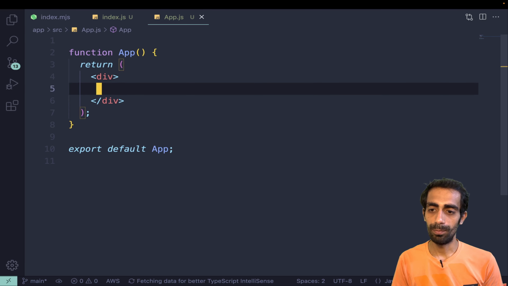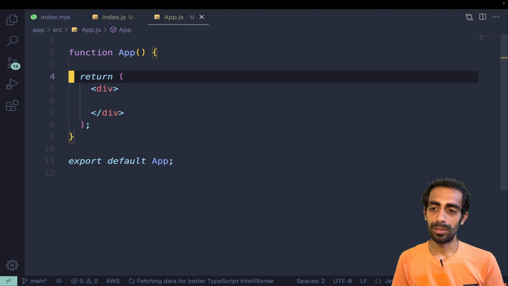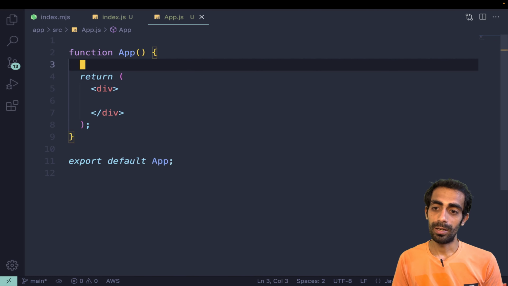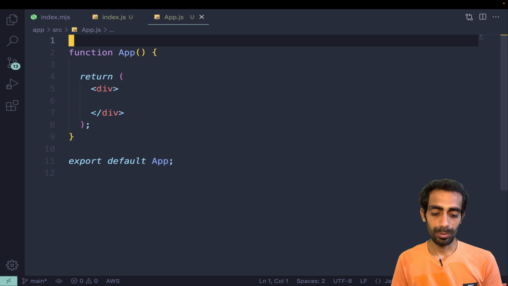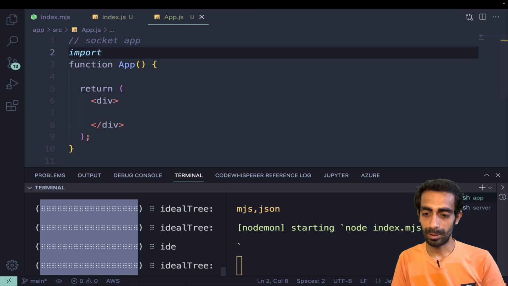And here we go. Now we need to use useState to get the data, and we need to use useEffect. These two things are needed. So I'm going to write the socket app here. For that we need to install one plugin. Let me go there quickly.